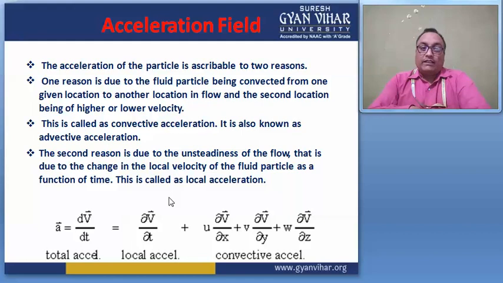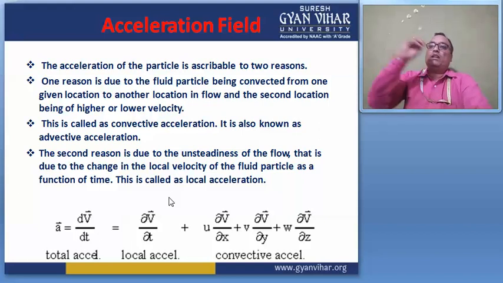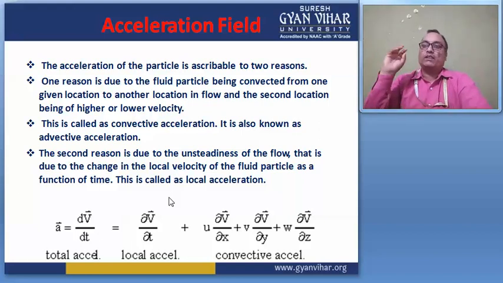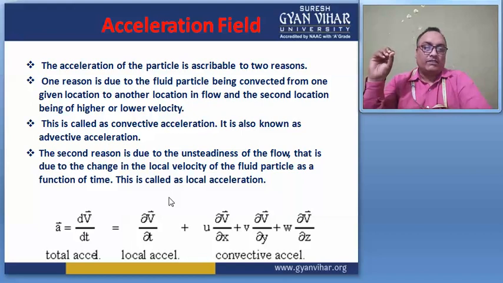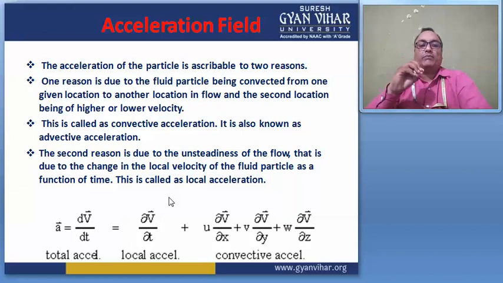Local acceleration comes from the time function. A fluid moving from one place to another place takes some time, so it gives the local acceleration, and the position is also changed. So the position coordinates are related to the x, y, and z directions.